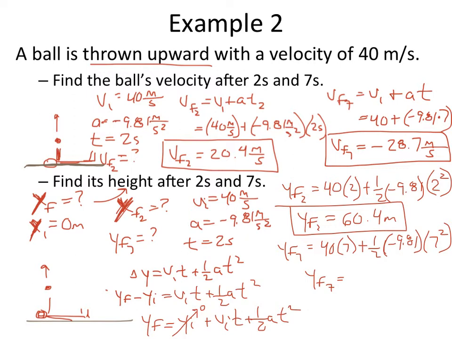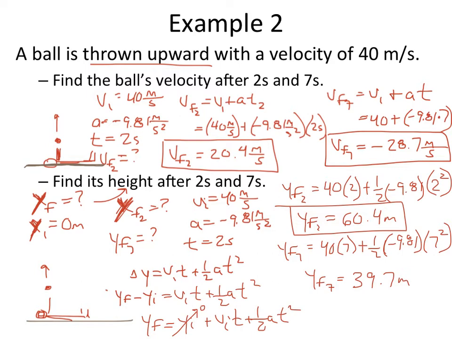I'm going to have to key this in myself. 40 times 7 plus 0.5 times negative 9.81 times 7 squared. That's 49, right? Times 49. This is at 39.7 meters off the ground.